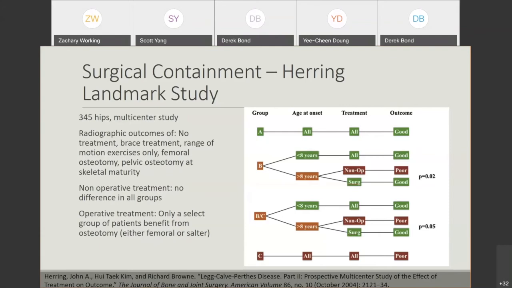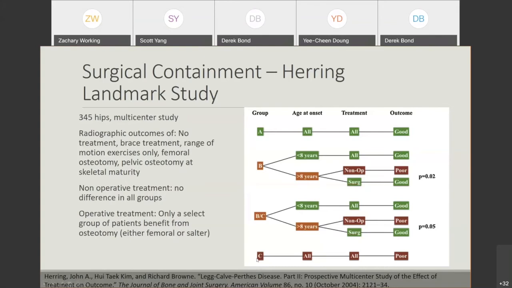So there wasn't really clarity as to whether bracing really does help compared to just leaving the child be or restricting their activities. In the operative treatment group, on this table on the right, this is the main result from this study. In general, the children who are lateral pillar A, meaning the entire lateral epiphysis was intact in the fragmentation stage, all of them or most of them had a good outcome regardless of the treatment. Whether you did surgery or not, these children had a good outcome. So surgery did not seem to help this group at all. You could just have them do range of motion exercise and then potentially have a good result.